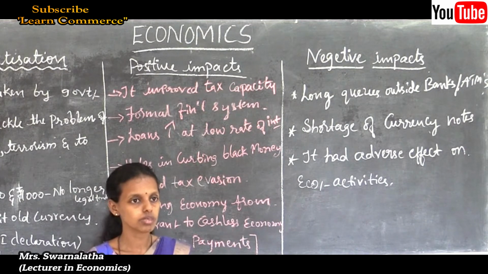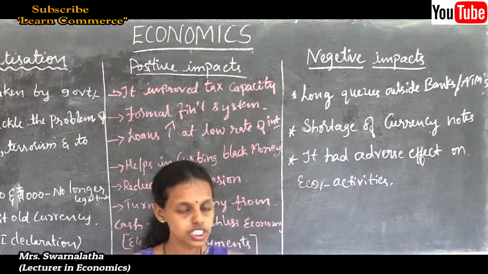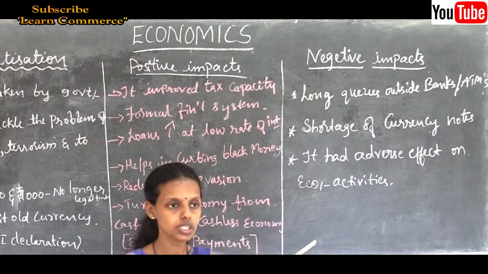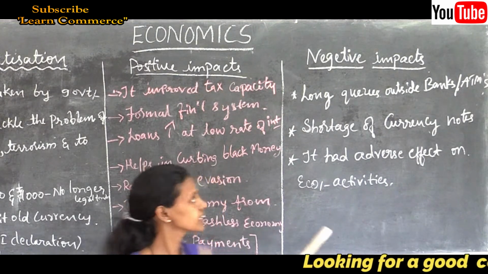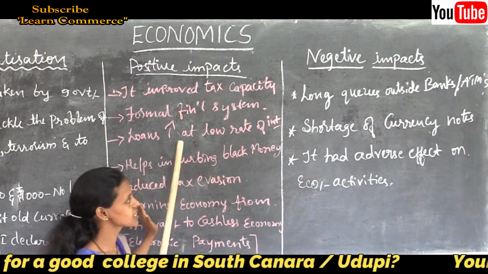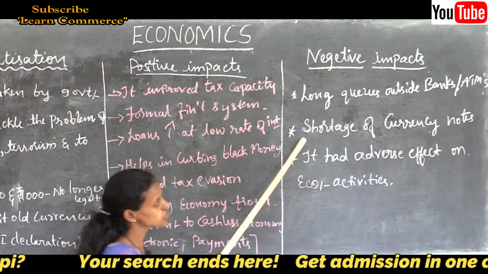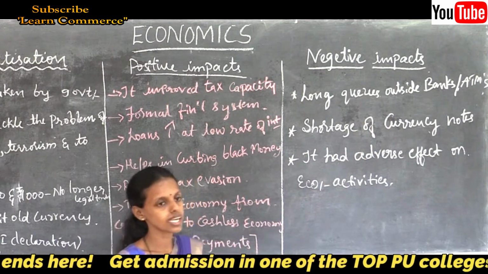It is very common because a large number of people kept their money at home and they are going to exchange their currency notes, so they stand outside the banks. That is one of the demerits, but the merits are more and the demerits comparably very few. Then there was a shortage of currency notes during that time.